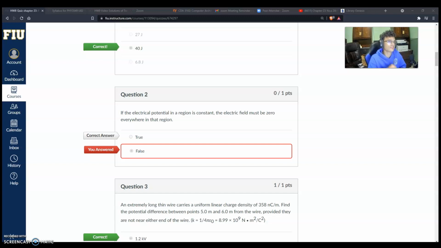Alright, so number 2 says that if the electric potential in a region is constant, the electric field must be zero in that region. The formula for the electric field is dV over dL, or dr or dx, whatever it may be. Since the electric potential is constant, meaning there's no rate of change, the field has to be zero. So the answer is true instead of false, which I chose. It's true because constant means no rate of change.